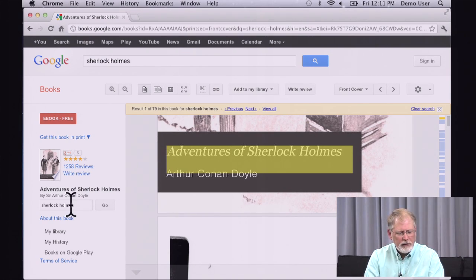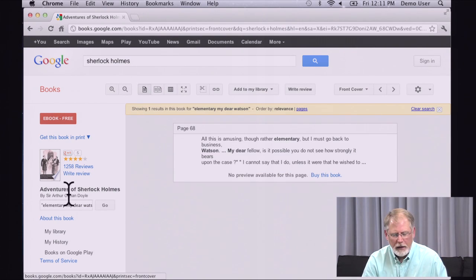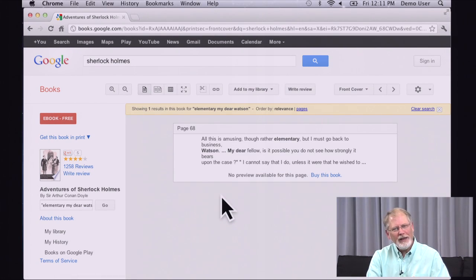So now what I can do is search within this book, which is what the search box here does, and I'll look for "elementary, my dear Watson." I'm using a quoted phrase here in order to find that phrase in that sequence somewhere inside the book. And you can see here there's only one hit, and it's not an exact match.